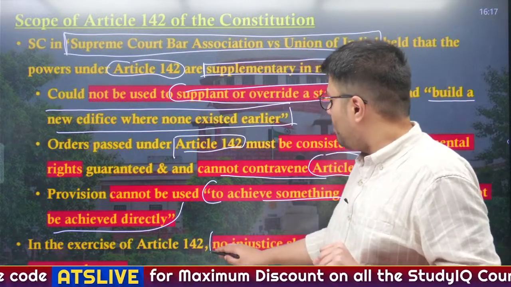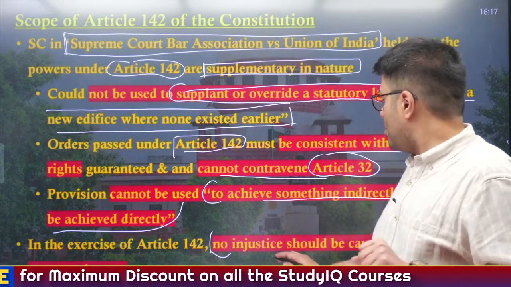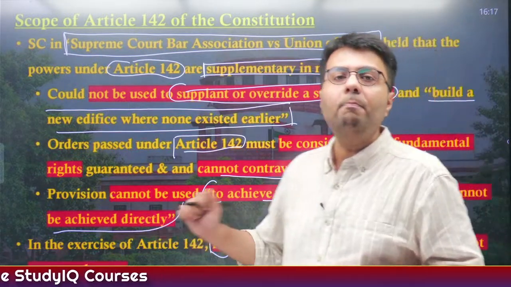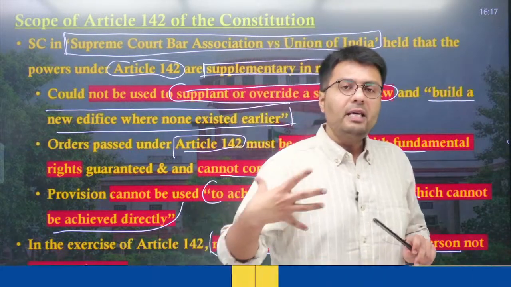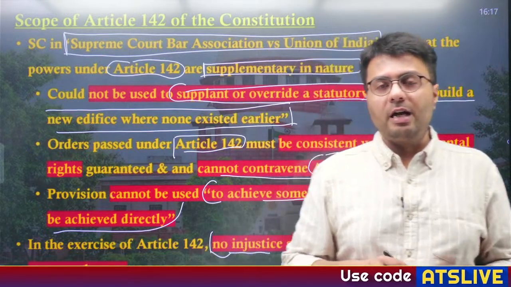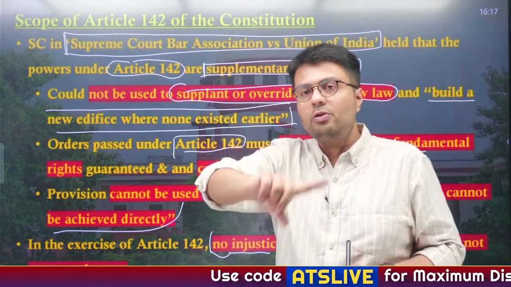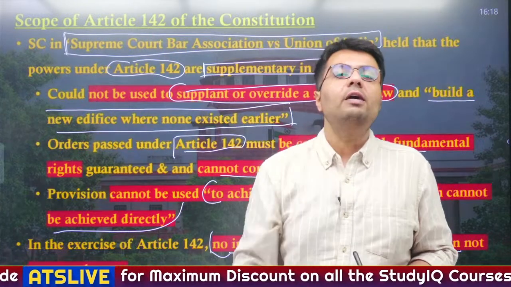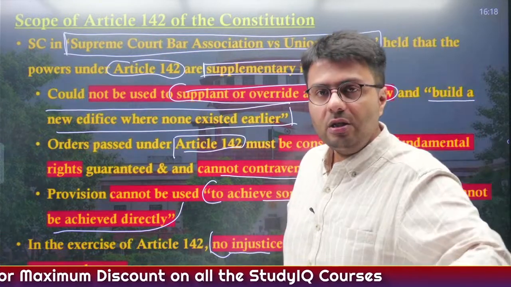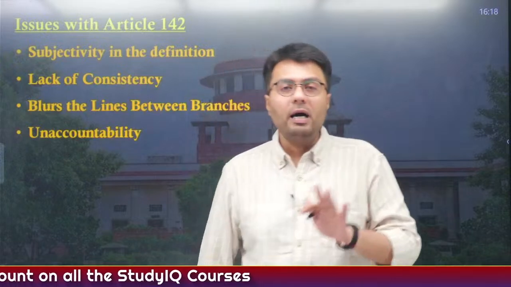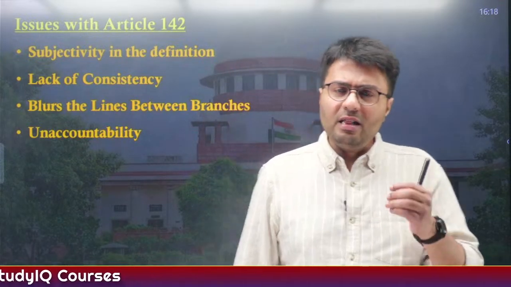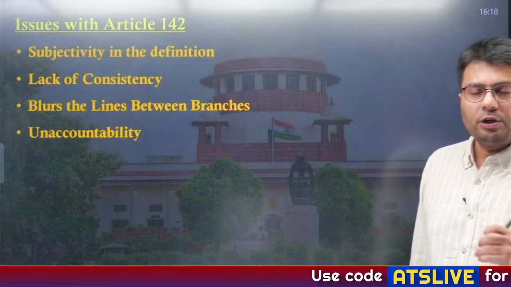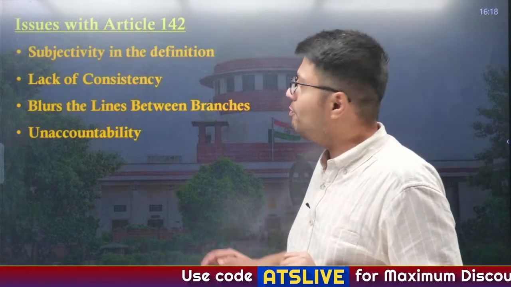Also, exercise of 142, according to the Supreme Court, should ensure that no injustice is caused to a person who is not a party to the case, right? So, in the case where it was changing the verdict of the Kaveri Tribunal, the Supreme Court said that it does not affect the supply of water to people living in other states who are dealing with waters of Kaveri, right? So, this is how this part is meant to be used. But naturally, there are many issues with the use of Article 142. Let us try to address them one by one.